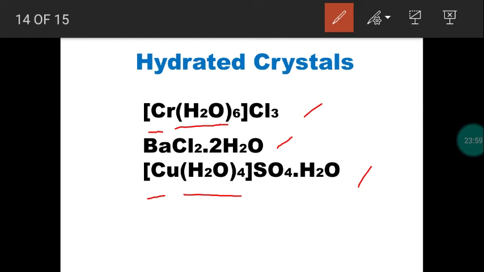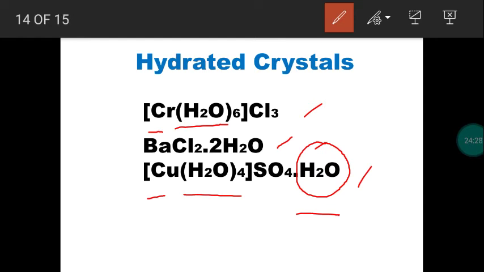With the Cu2 plus cupric ion, 4 water molecules have made coordinate covalent bonds. The remaining 1 water molecule is just present in the interstitial position, but this is responsible for intermolecular hydrogen bonding. With one more complex, it will make hydrogen bonding, right? Like this molecule, another molecule may be there. Between these two, intermolecular hydrogen bonding is possible.